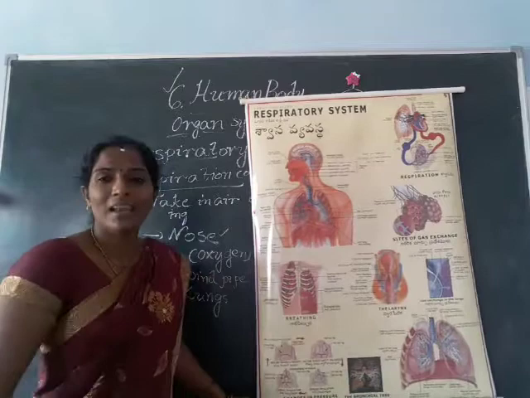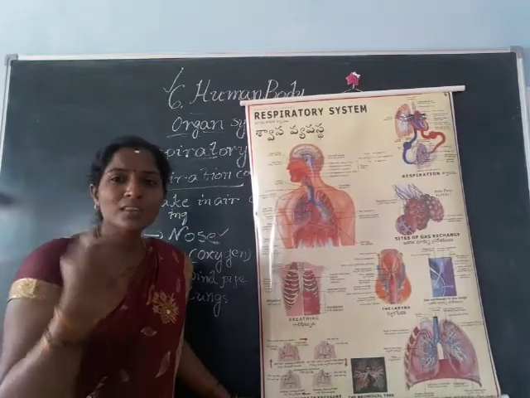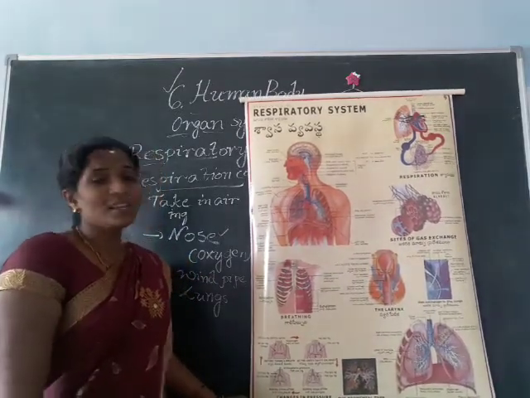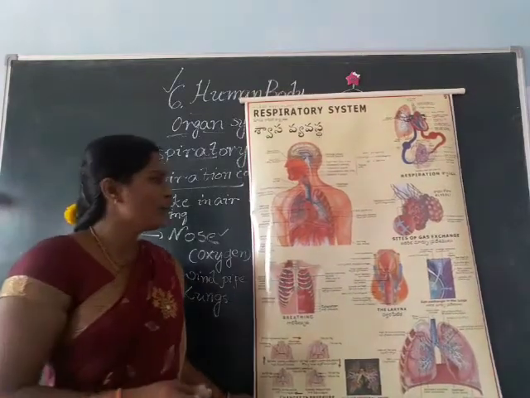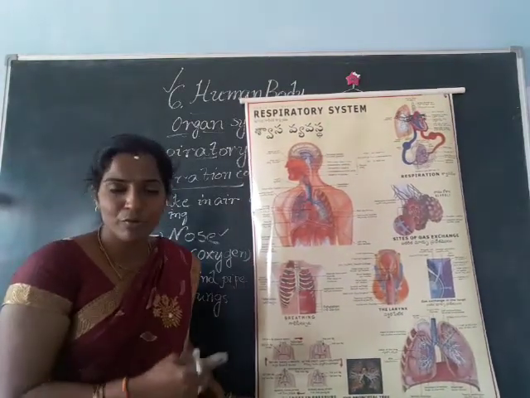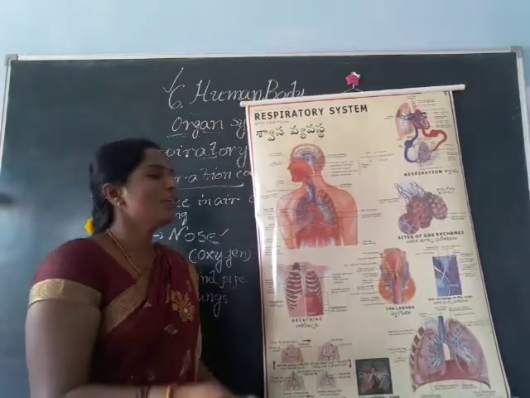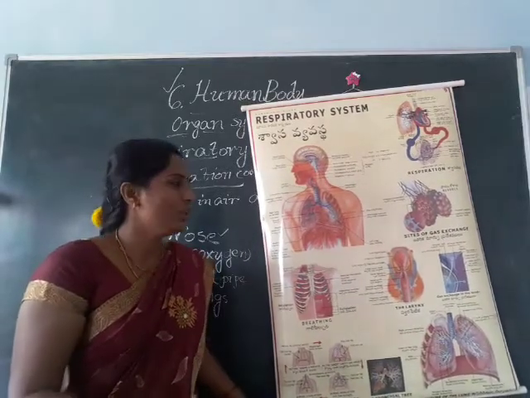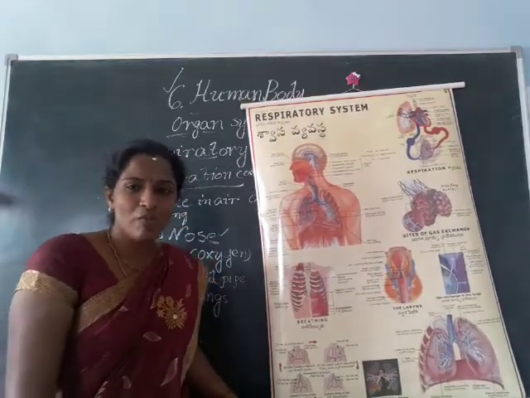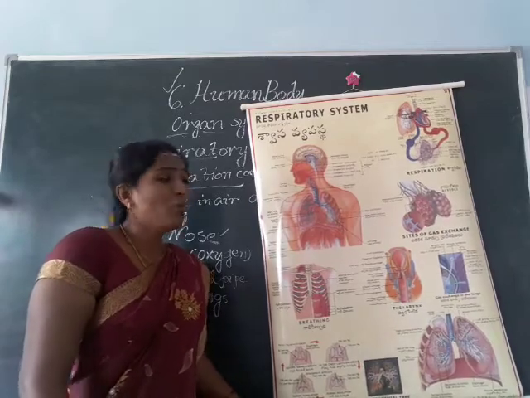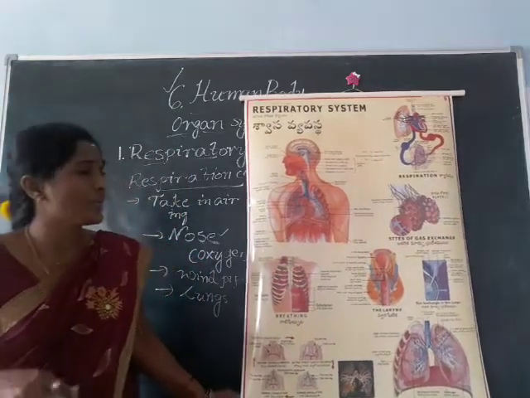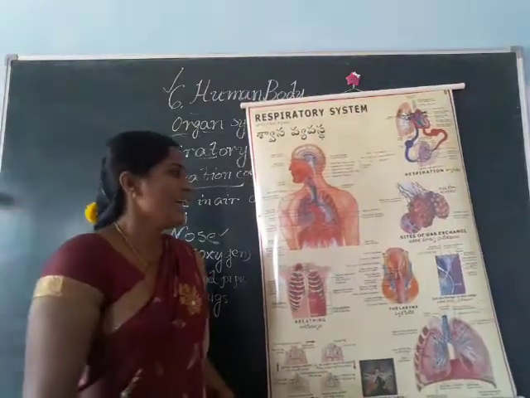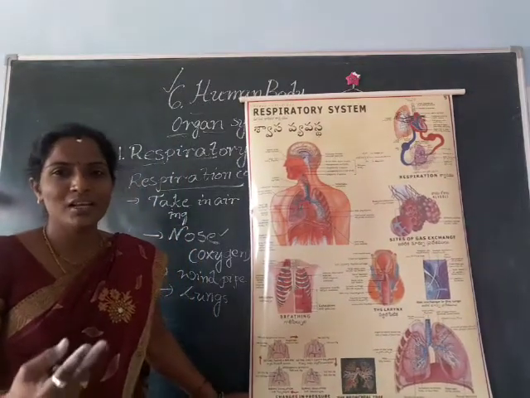Through the windpipe it will reach the organs, that is the lungs. We have both lungs, and what does this fresh air or oxygen do? It burns the food, and after burning it gives energy to the body. That is the use of oxygen. That process is also called oxygenation. We can learn more in further classes. Anyway, we have two lungs only.